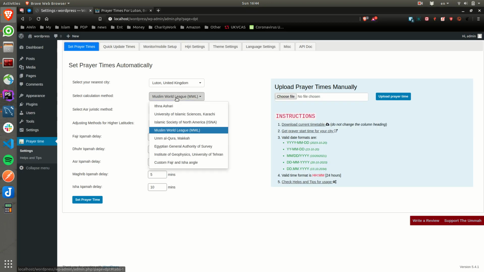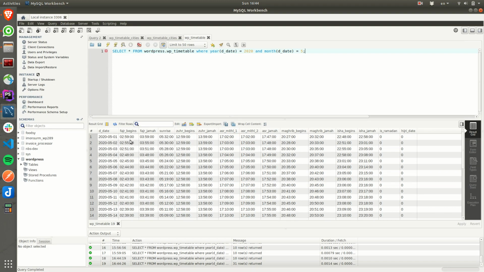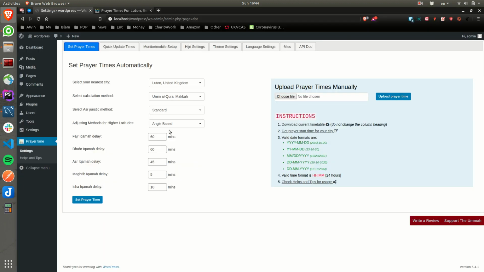If we change it to, for example, Al Qura, and try, so with the Muslim World League it was Fajr start 2:59, now it's 2:53. Yeah, so it's changing. So this is how you can set your prayer time automatically.